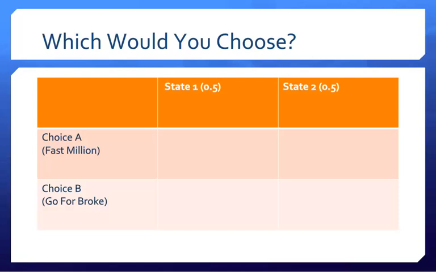I've labeled State 1 and State 2 with a probability of 0.5 for each. 0.5 is just the numerical representation of 50% or 1/2. It's useful to already have this number converted to a decimal value so that it may be easily plugged into the various equations regarding this decision problem.